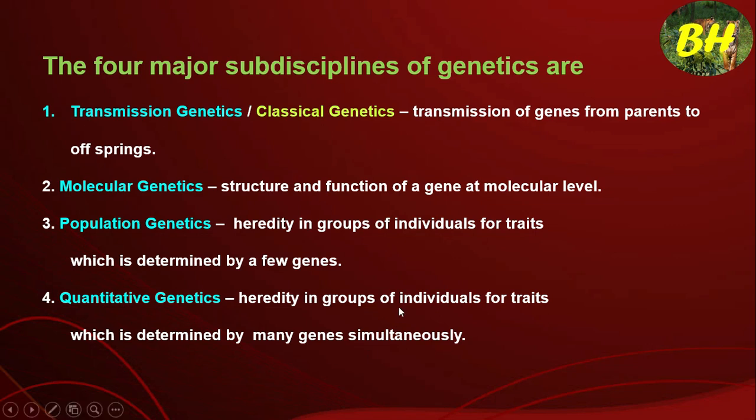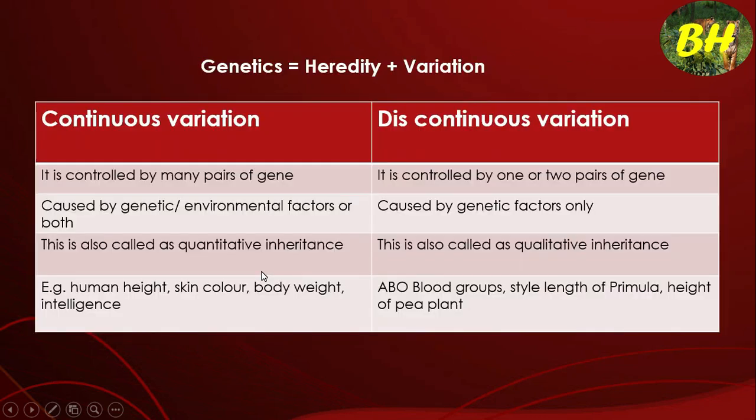So here many genes, so the number increases. That is called quantitative. Quantitative means the number is increased. Here many genes control a character. But here only few genes, that is one or two genes, control a character. That is population genetics, or qualitative genetics.